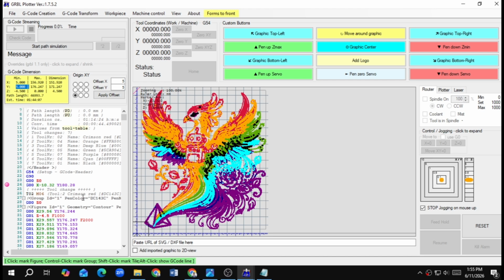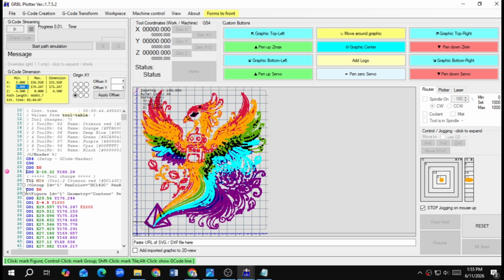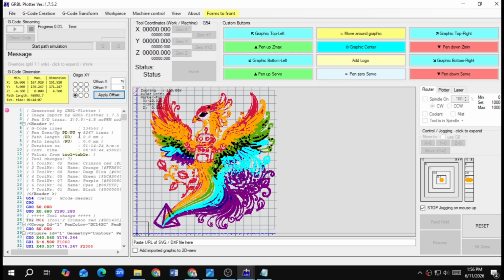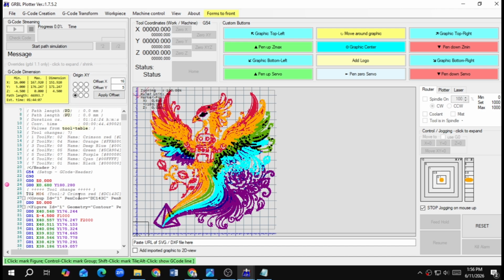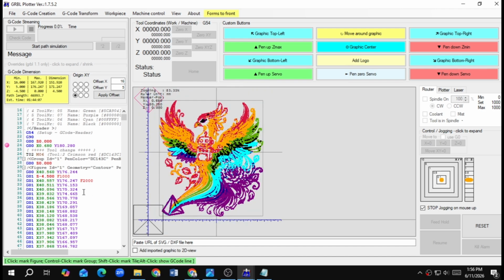So you can delete this line because this line is unnecessary, because the actual plotting will start from here after picking up pen number 2. So you can delete this, or alternatively you can just increase the x value. So if I go with 16, I think this may resolve our issue. So with 16, you can see there is no negative value of x. That's how you will solve your negative problem.